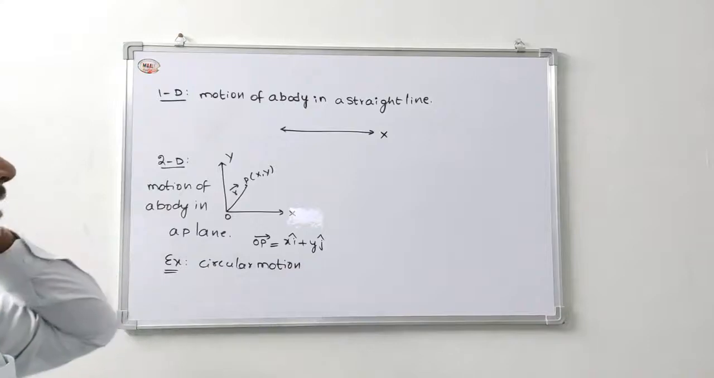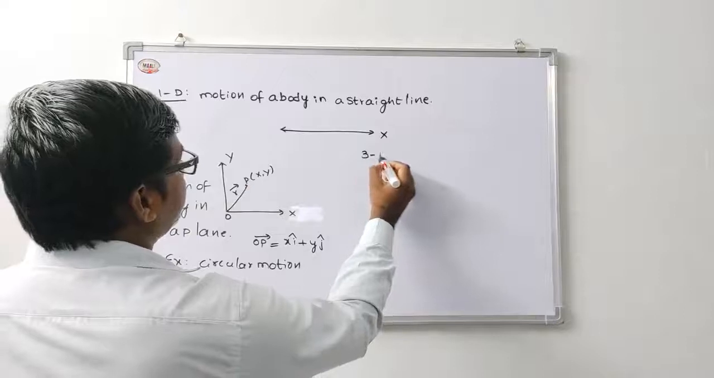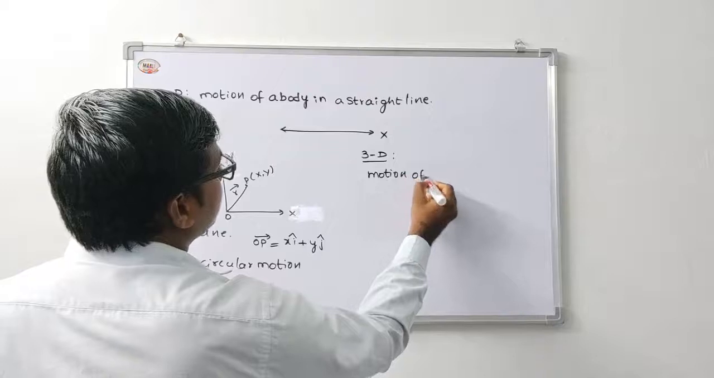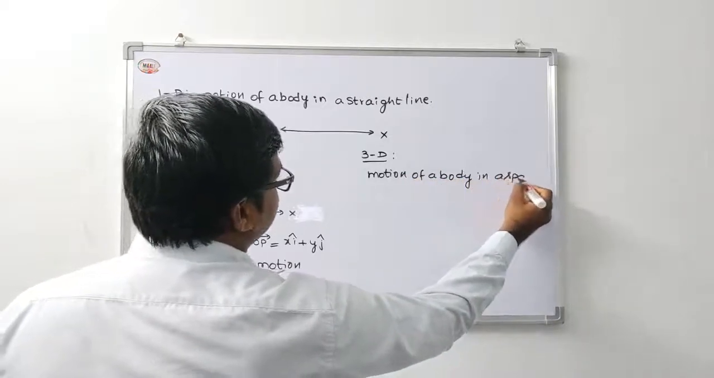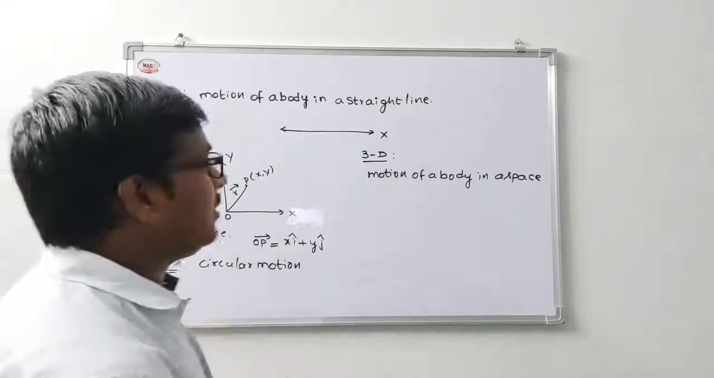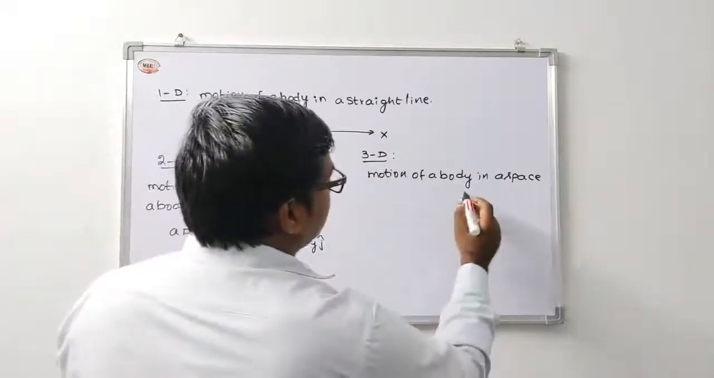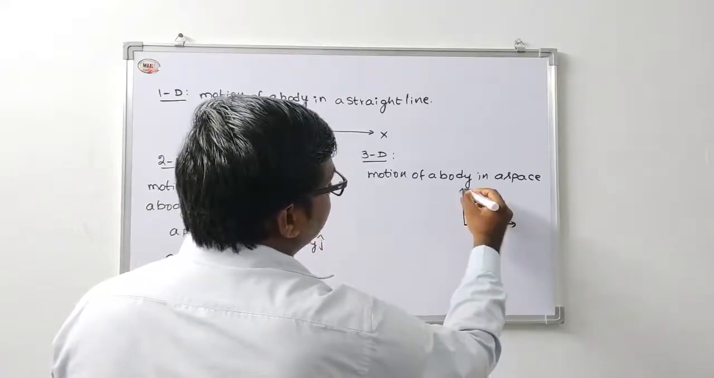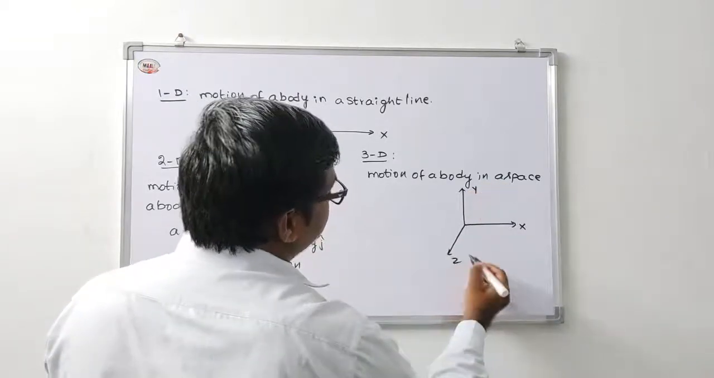The next one is three dimensional. Three dimensional has three axes, x, y and z. Motion of a body in space is called a three dimensional body. When three coordinates of a body change in its position with respect to time taken, it is said to be a three dimensional body. The x axis, y axis and z axis.